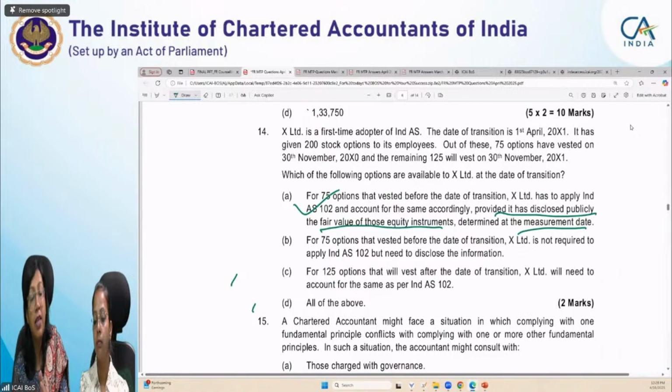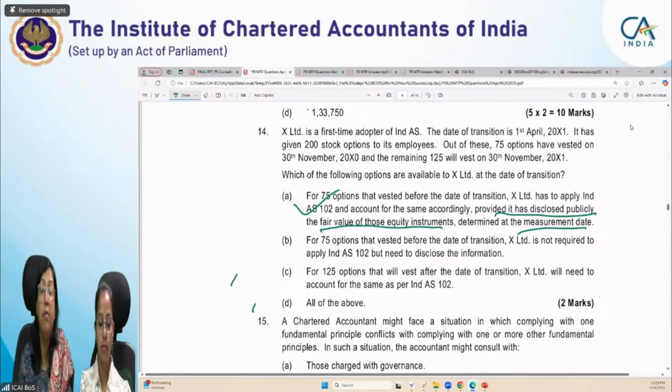At the same time, Ind AS 101 also gives the option that if the entity does not wish to apply Ind AS 102, then it can get the exemption, because these share-based options were already vested before the date of transition. So this is also an option provided by Ind AS 101. So this is also a correct statement.